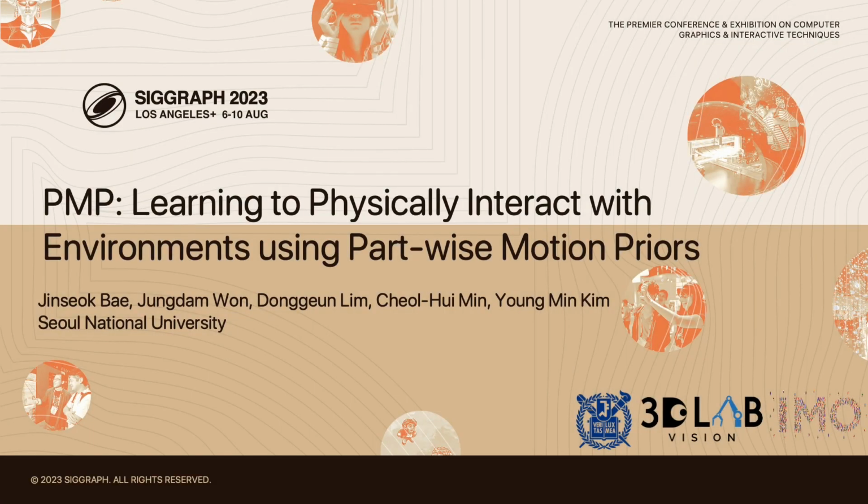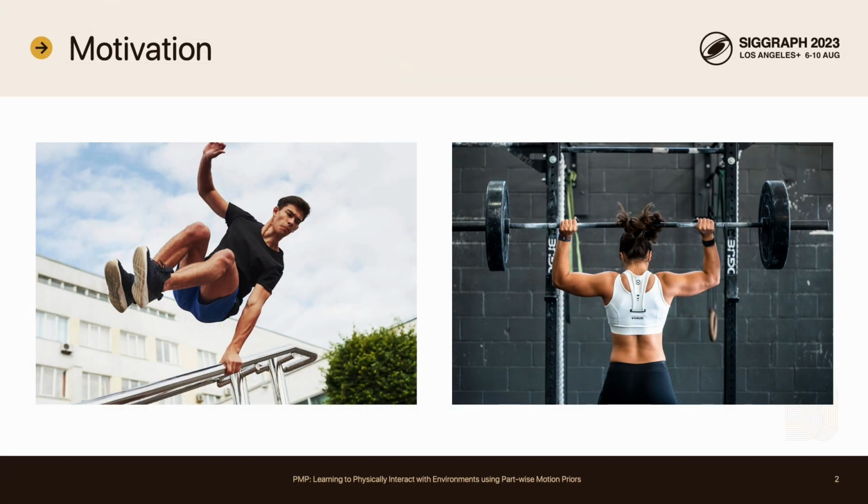In this work, we utilize part-wise motion priors and learn human-object interactions for a physically simulated character. Our goal is to generate human motions of daily lives interacting with the environments around us. To do so, we need a model that can represent motion variability. The motion variability largely comes from the variations for the individual body parts.